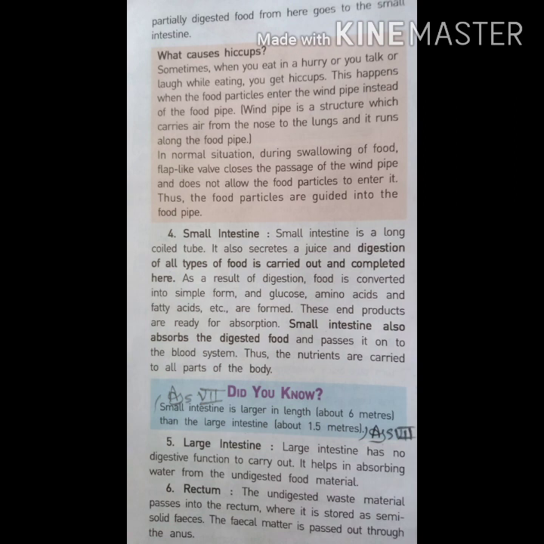The undigested waste material passes into the rectum from the large intestine, where it is stored as semi-solid feces. The fecal matter is passed out through the anus. So the most important part in the alimentary canal is the intestine, the site of complete digestion and complete absorption.